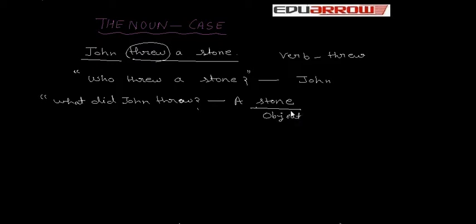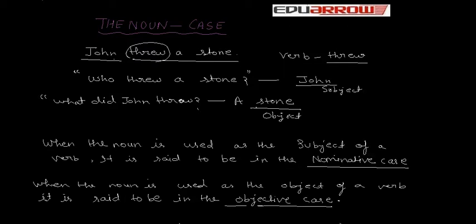So, the noun John is a subject and stone is the object of the verb threw. John is used as the subject of the verb threw and stone is used as the object of the verb threw. So, when the noun is used as the subject of a verb, it is said to be in the nominative case. And when the noun is used as the object of a verb, it is said to be in the objective case.